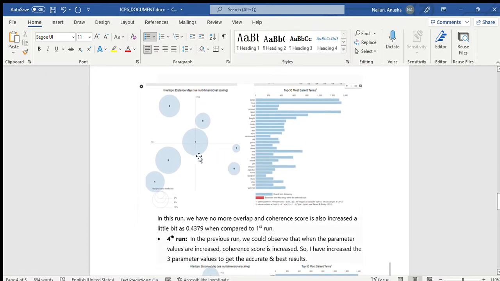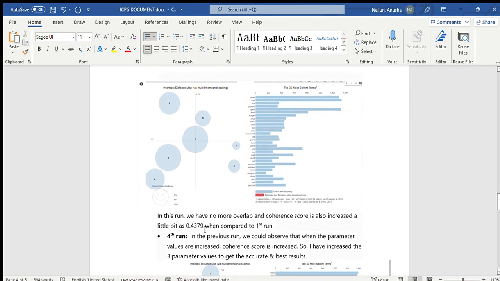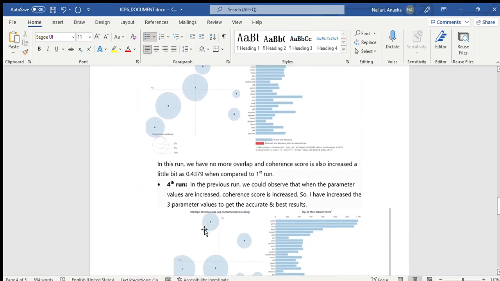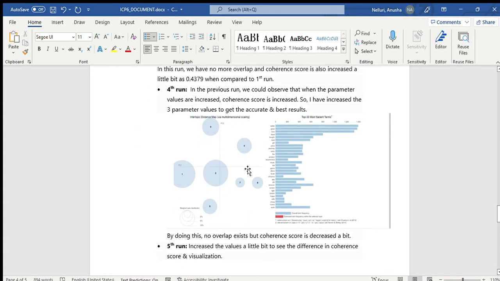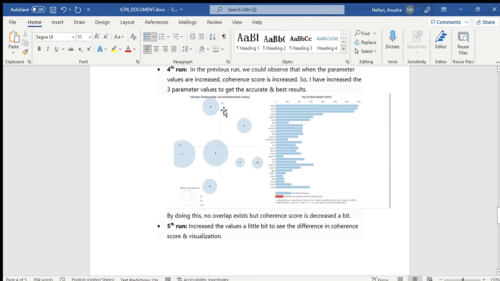Here, as you can see, there is no overlap in this model, and I got a good coherence score compared to the base one. The coherence score value is 0.4379. In the fourth run, I increased the hyperparameter values a little bit, and as you can see here, there is no overlap, but the coherence score decreased a bit.